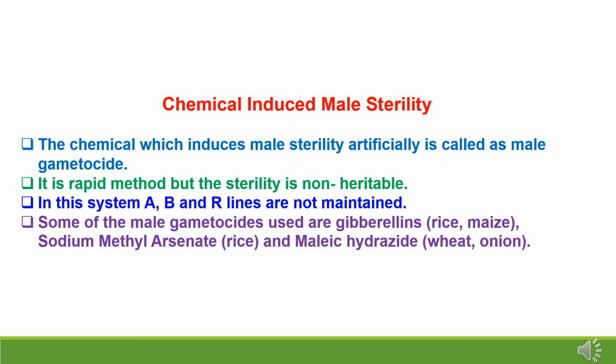Now, chemical induced male sterility. The chemical which induces male sterility artificially is called a male gametocide, and this is a rapid method, but the sterility is non-heritable. In this system, A line, B line and R lines are not maintained. Some of the male gametocides used are gibberellic acid in rice and maize crops, sodium methyl arsenate in rice, and maleic hydrazide in case of wheat and onion crops, which will cause male sterility.